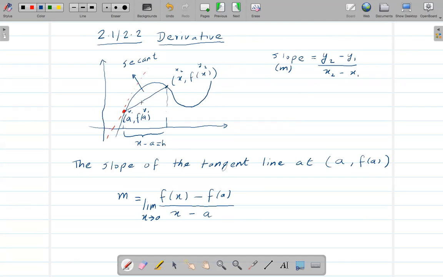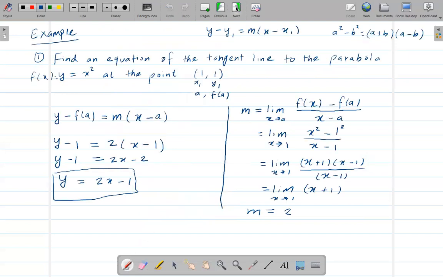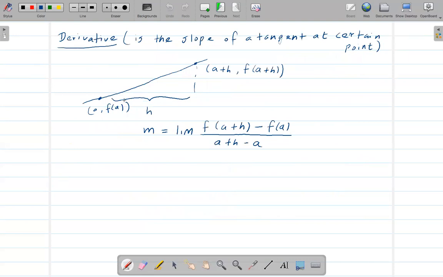We're saying x goes to a, so this point approaches this point, so there won't be any change, so the h, the change, would be 0, right? That's why, since this is a second line, but we are trying to find the slope of a tangent line, this must approach here, so h is going to approach 0.